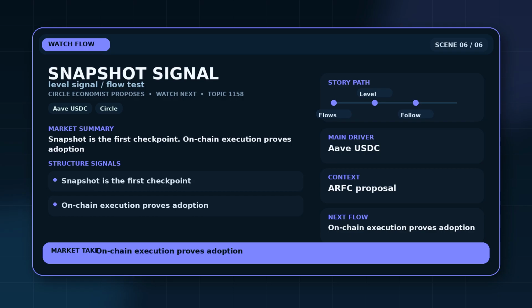The practical close is on-chain execution proves adoption. That keeps the ending tied to a measurable signal instead of implying a guaranteed outcome. It is the readout the viewer can carry forward after the card ends and the next market or policy reaction begins.